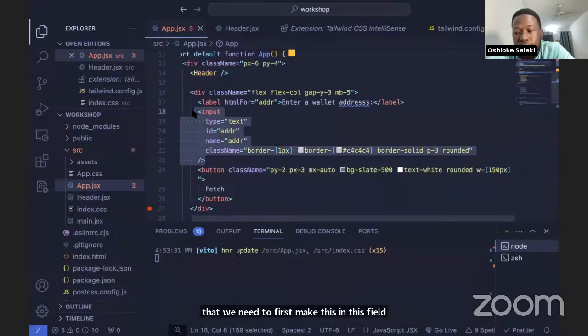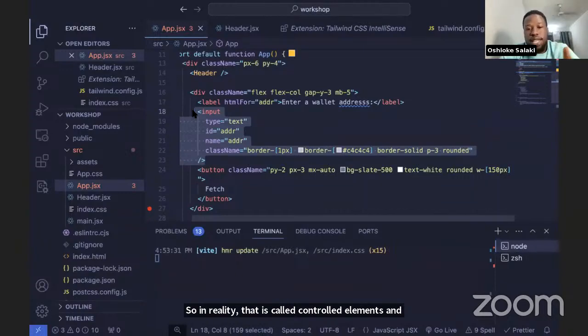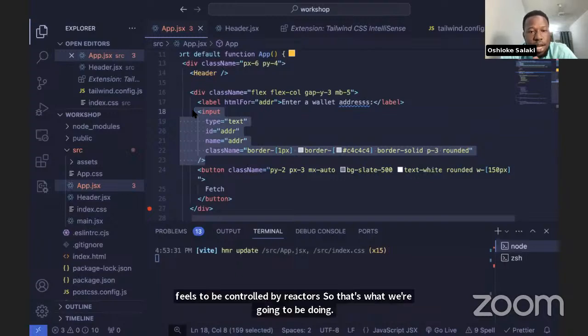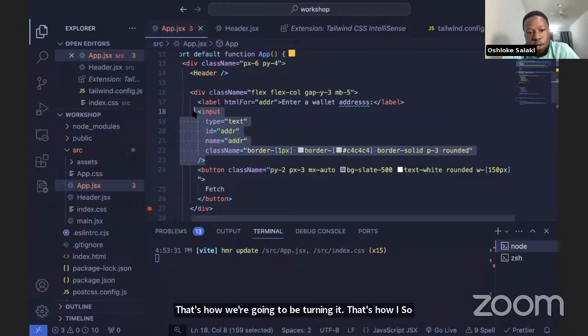In reality, there are things called controlled elements, and controlled elements are basically input fields where we connect our input field to our React application, in which React controls how input is being made, and we want the state of this input field to be controlled by React.js. That's how we are going to make this functional.